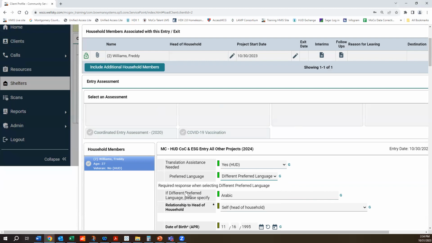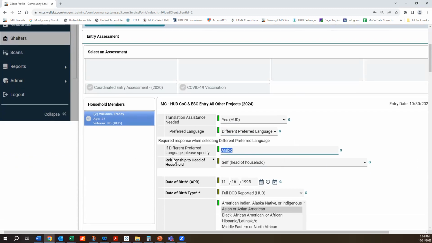If different preferred language, please specify. So Freddie said she prefers Arabic. So we wrote Arabic in here. Right. It's not a drop down, you just have to type it in. So just make sure you're aware of that. Okay, so that's the first change.